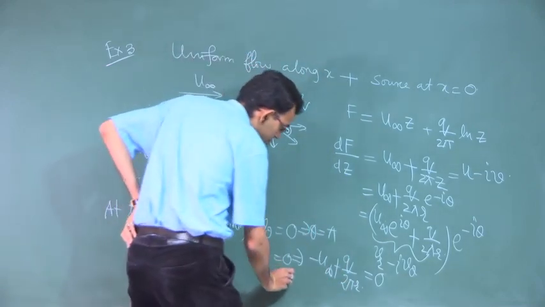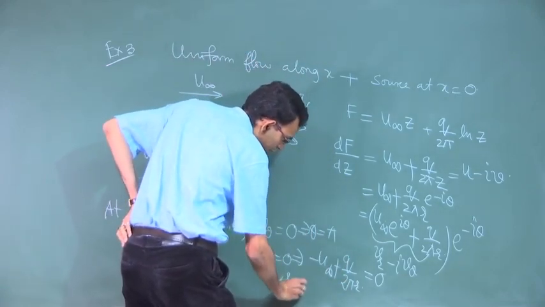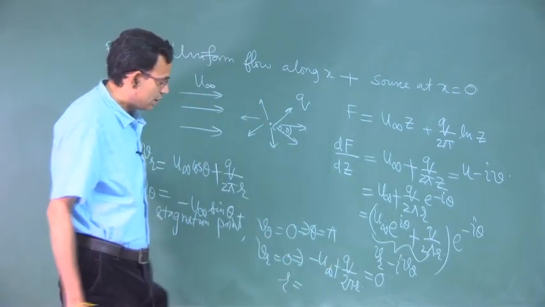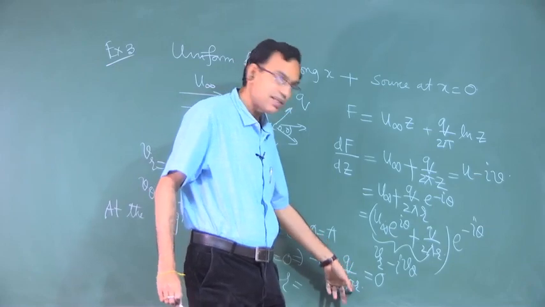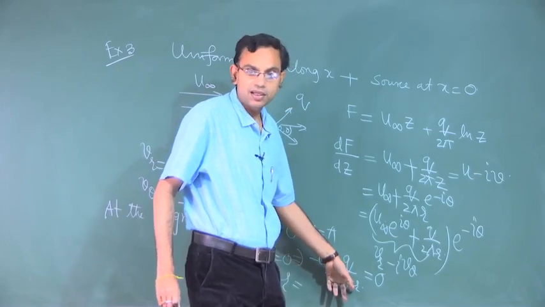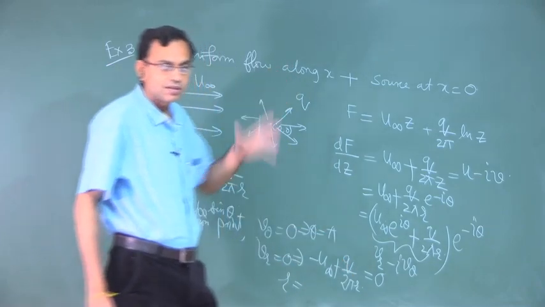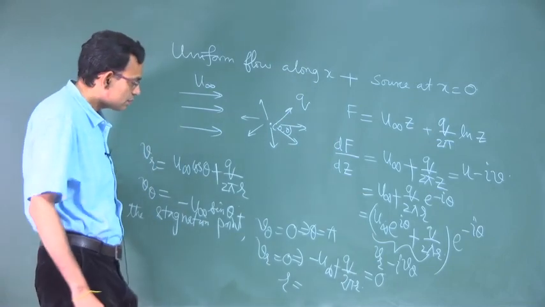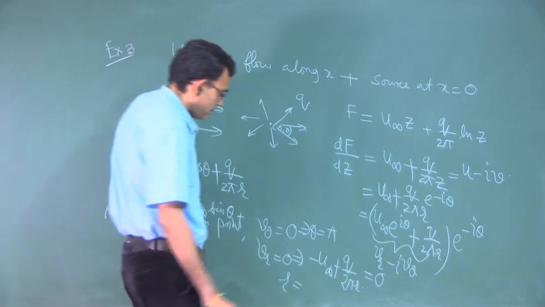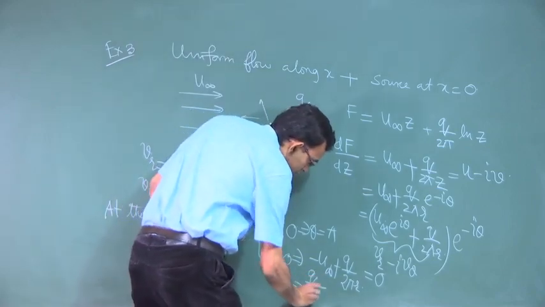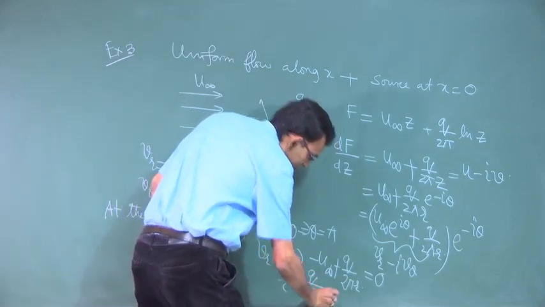The r will be the radial location. Why it struck me that it cannot be negative is that r is the radius vector; it itself cannot be negative, r has to be positive always. So, r is q by 2 pi u infinity.